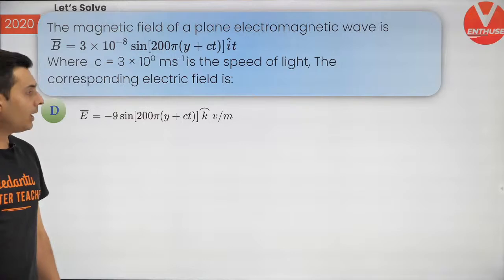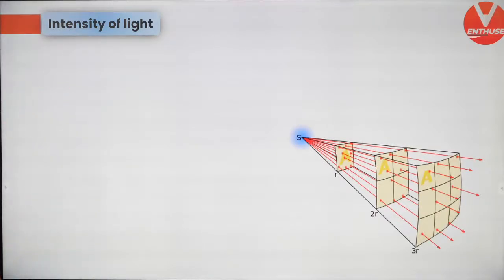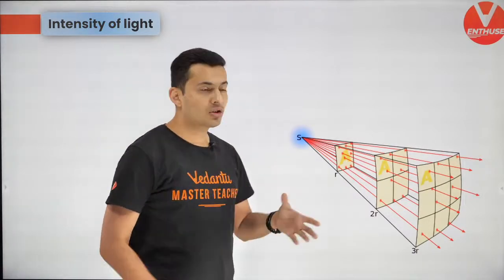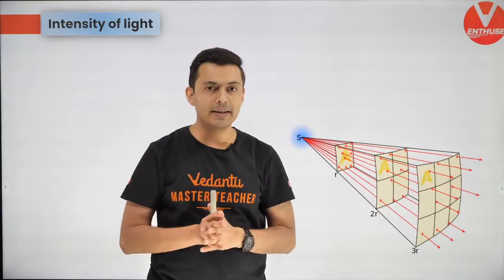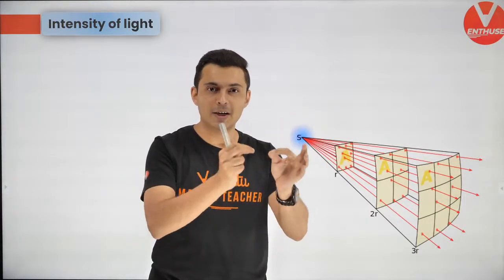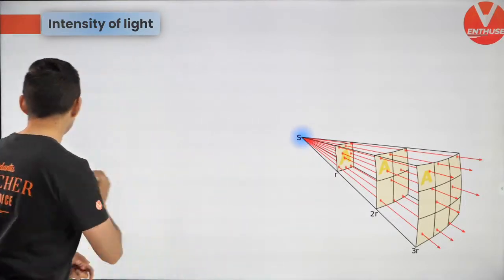Excellent. Now, next, let's go to intensity of light. Very important formula. Remember, when a source of light emits radiation, as it spreads, its intensity keeps reducing as you go far. What is intensity? I have told you before.